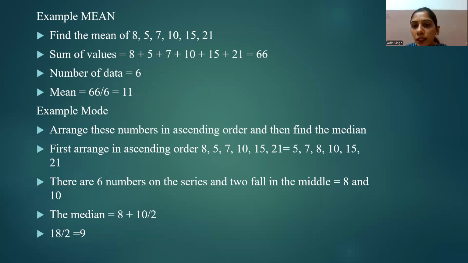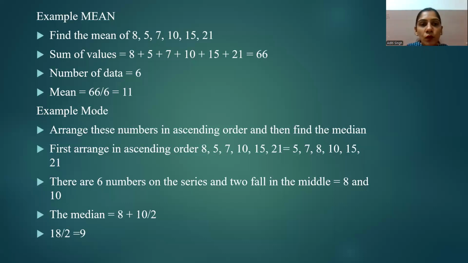This is the given series, so we have to calculate the mean of this series. What we have to do is a sum of all these values. There are a total of 6 values: 8, 5, 7, 10, 15, and 21.